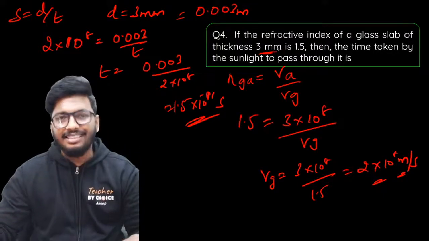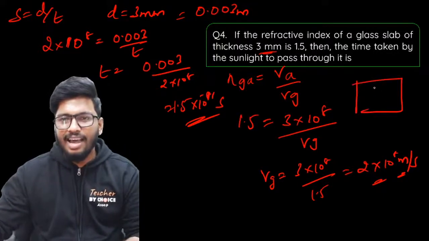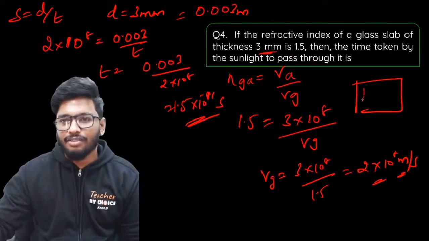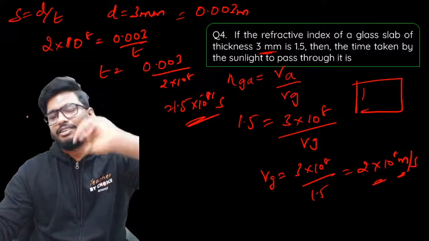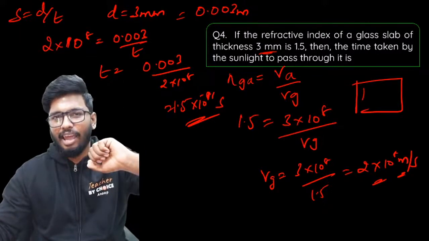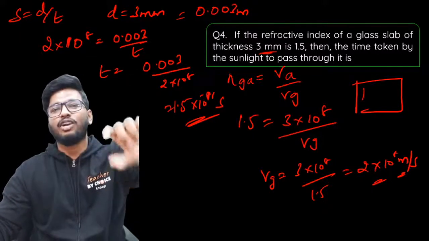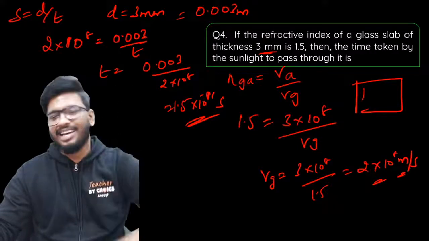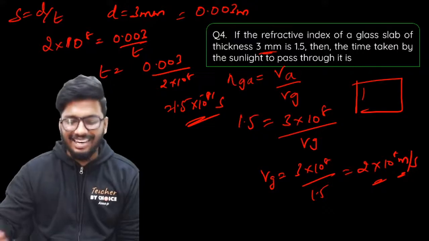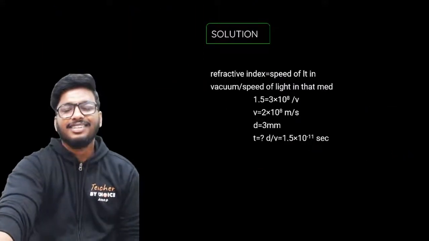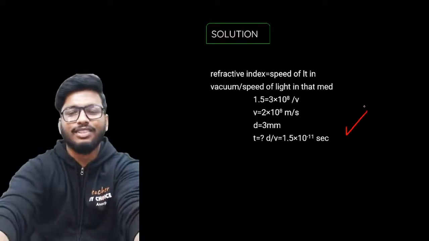This is the distance. They're asking, if you have a glass slab, let's say, okay, I have to draw a 3D figure for this one. So if you have a slightly thick glass slab which is of 0.3 mm, how much time would it take for the light to pass through it? And the time taken is 1.5 into 10 to the power of minus 11 seconds. That's all. Exactly, time is equal to distance over speed of light. Just use the formula and you will get the answer for this question as well, people.